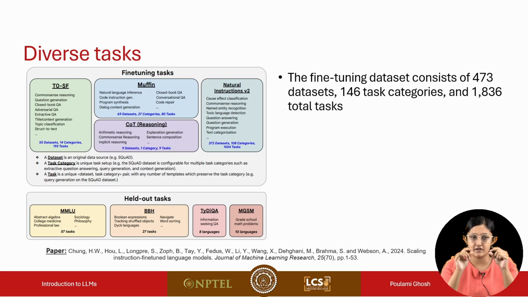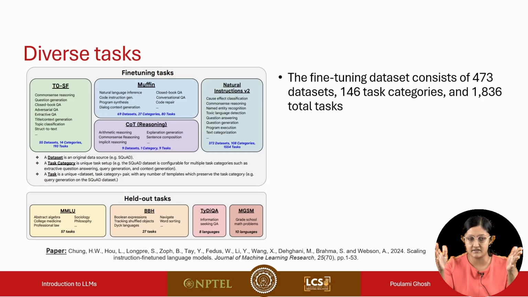One interesting idea that they have used is that from a single data set, different varieties of tasks can be generated. For example, SQuAD is originally an extractive question answering dataset. We have a passage, a paragraph, and there's a question, and there's a specific span in the paragraph which is the answer to that question.